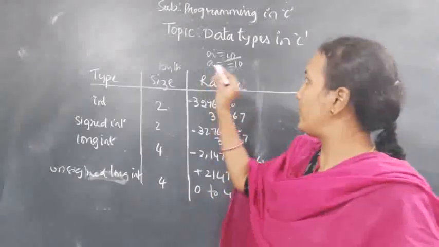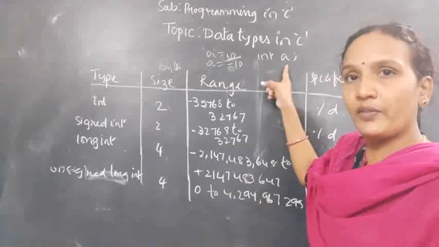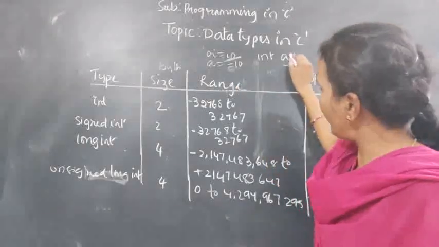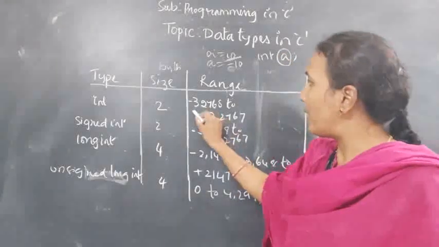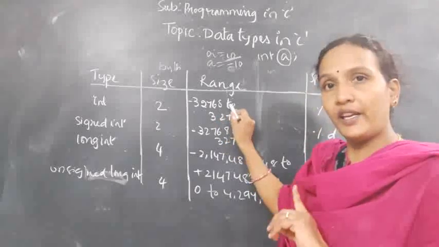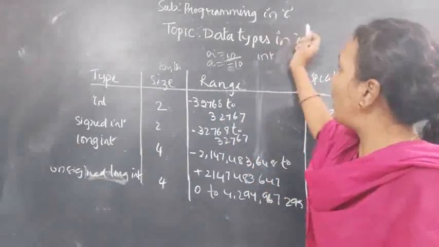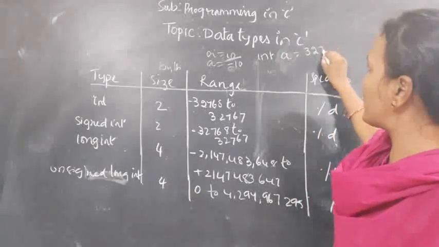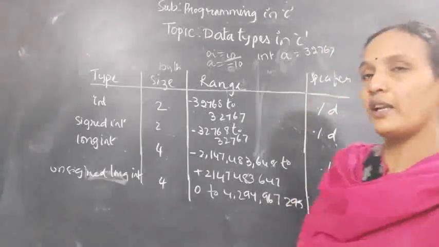See, if I declare like this, int a, here a is a variable. What is the data type of that variable? Integer. So in this variable, how many values can you store? Here minus 32,768 to plus 32,767. What is the maximum value? a equals to 32,767. Up to 32,767 I can store.